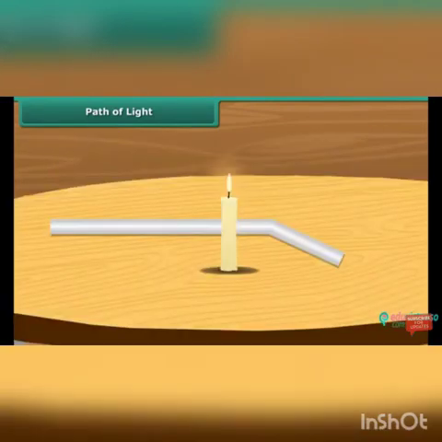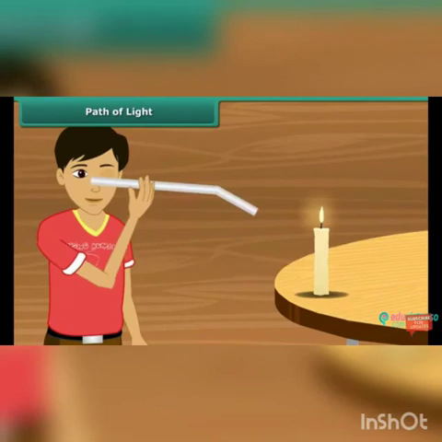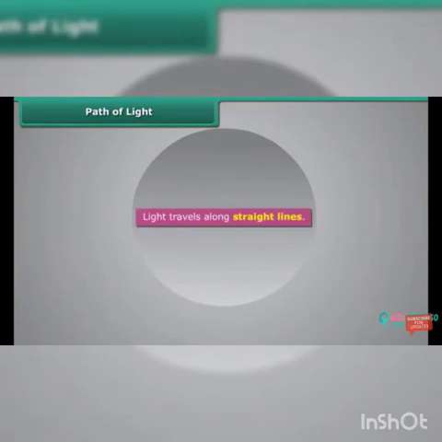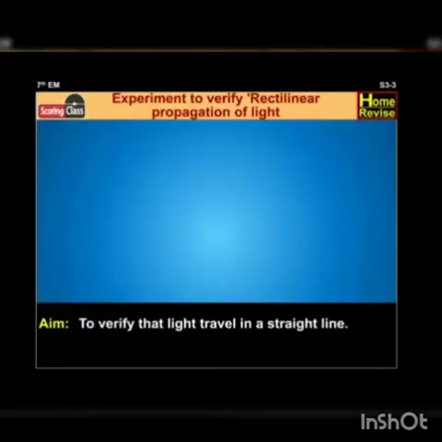After that take a bent pipe and try to look at the candle, but we are not able to see the candle with the bent pipe. So this activity shows that light travels in a straight line and does not bend with the pipe. That light travels in a straight line.